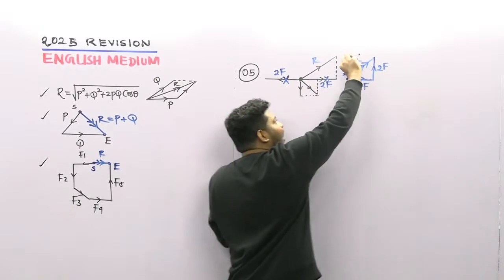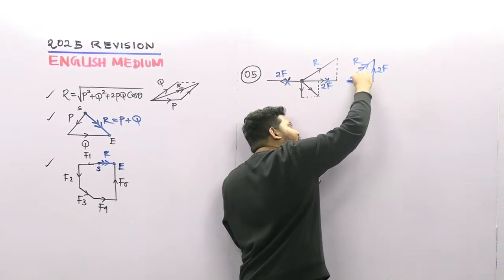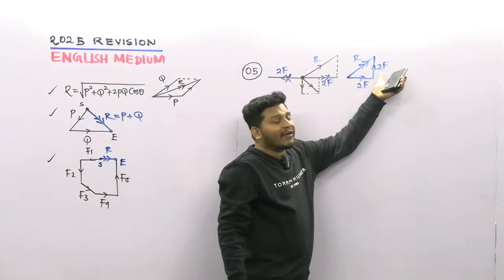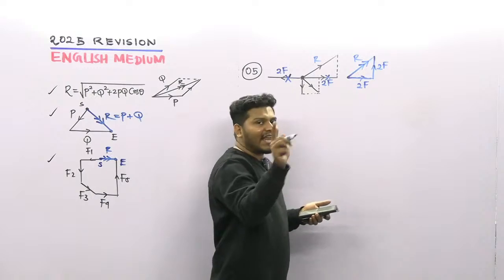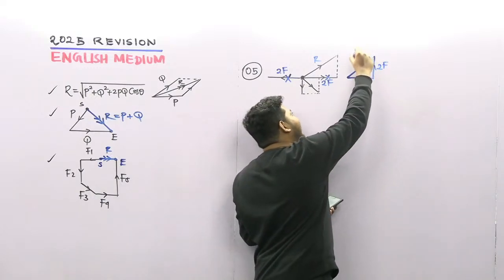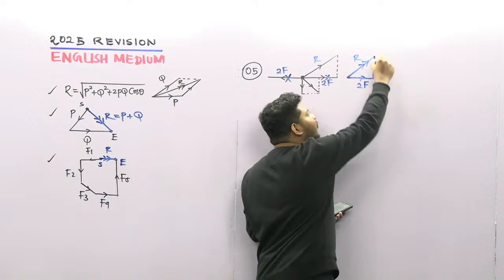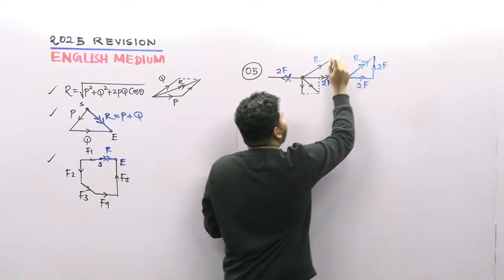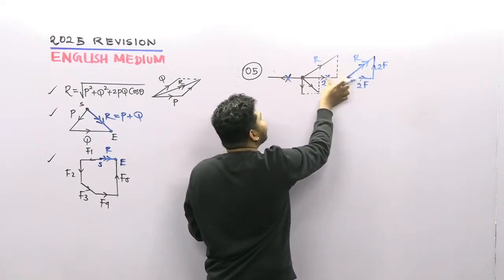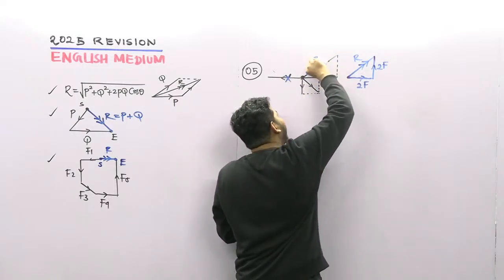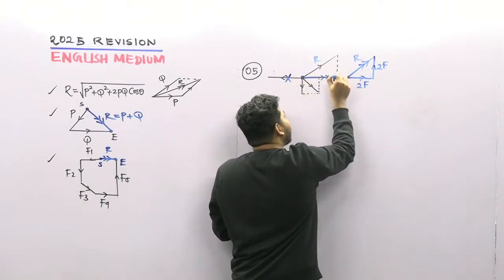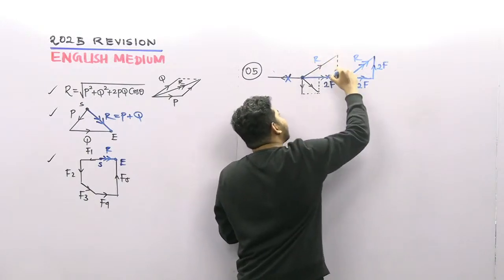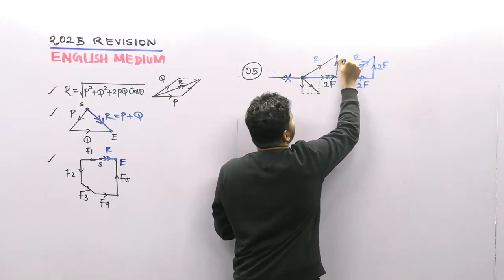If we resolve this resultant force into two, what are the forces? Horizontally 2f and vertically 2f. So we can represent this resultant force by two forces. That is for resolving, right? Okay. So what we can do here is, these forces are cancelled, no? If I resolve this force into horizontal, the horizontal force here is 2f. If I resolve into vertical, the vertical is 2f.